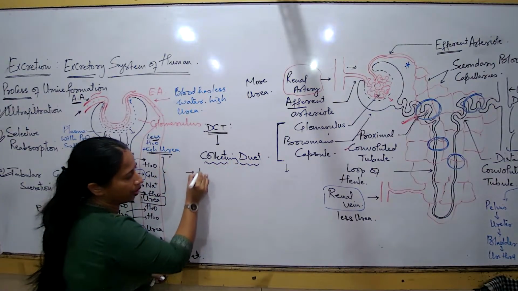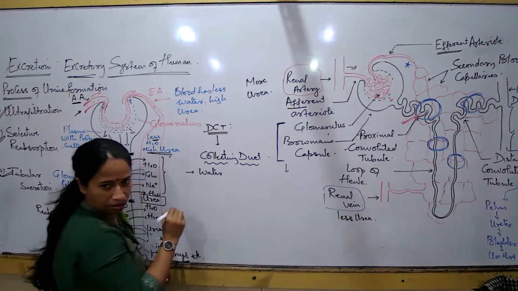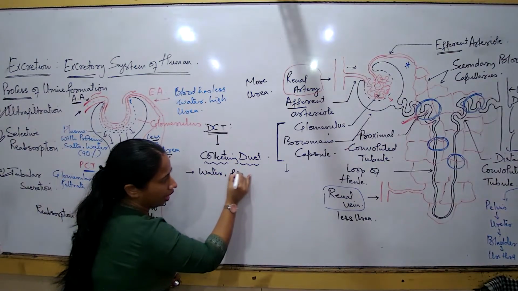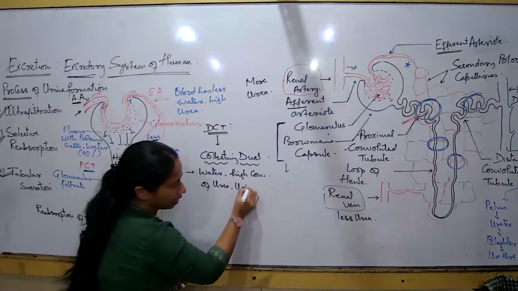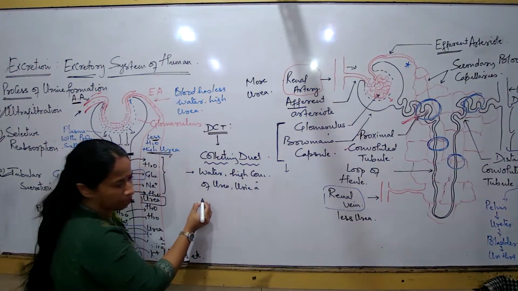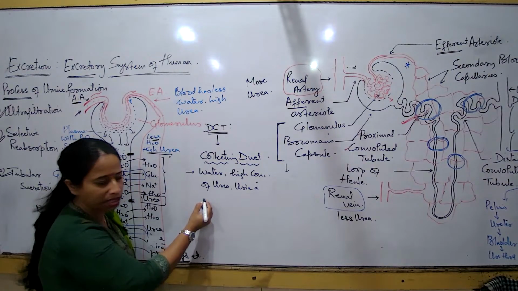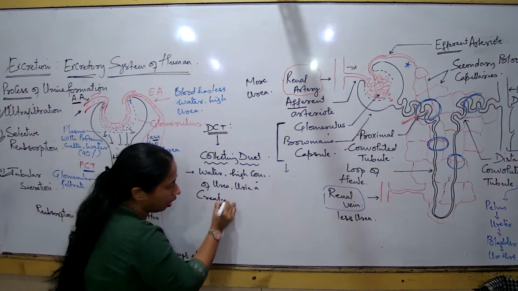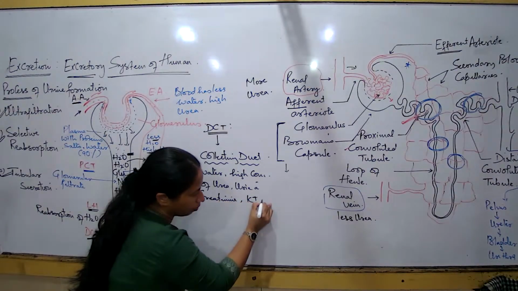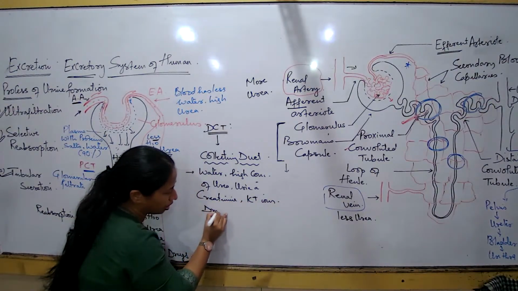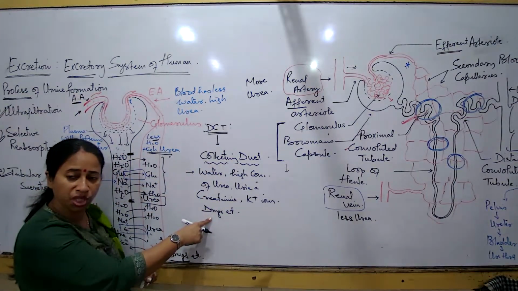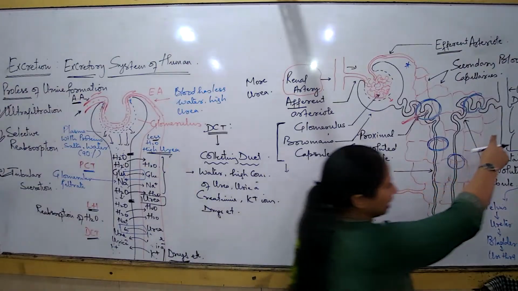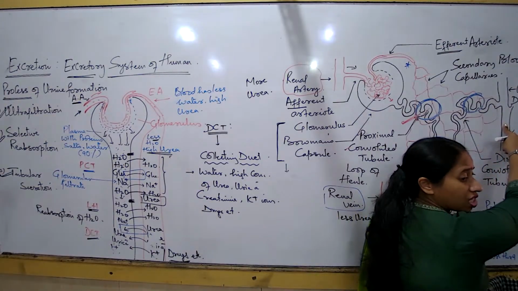The composition of the fluid is a small amount of water, a very high concentration of urea, and then uric acid, and then so many other different types of nitrogenous components, the ammonium salts and creatinine, all these are also there. And then next we talk about the potassium ions, and then some poisonous drugs, etc. All this is the composition of the fluid which has run down into the collecting duct. Can we say now that this is the urine? Yes, this is the urine now.